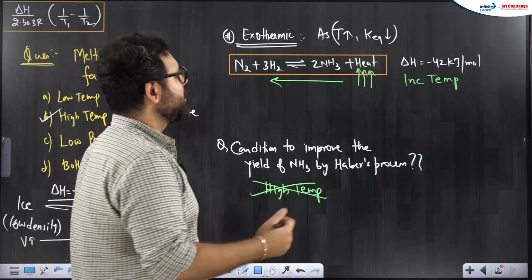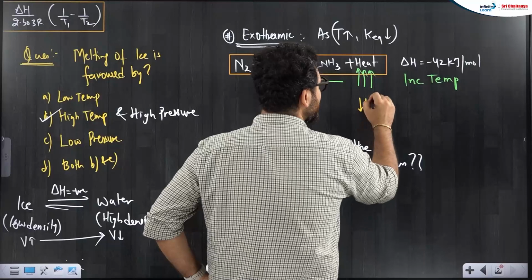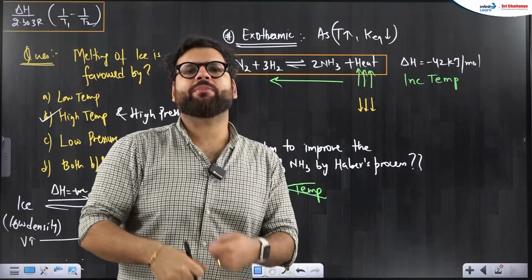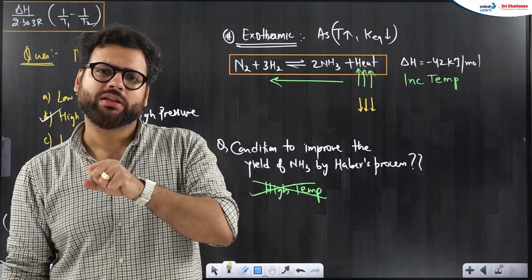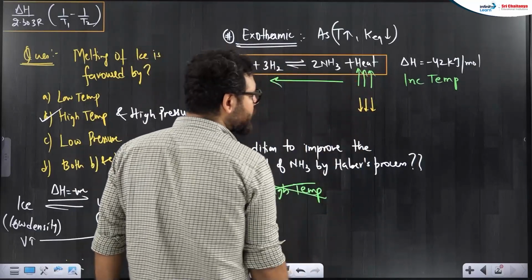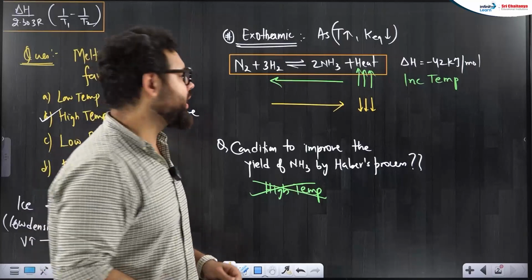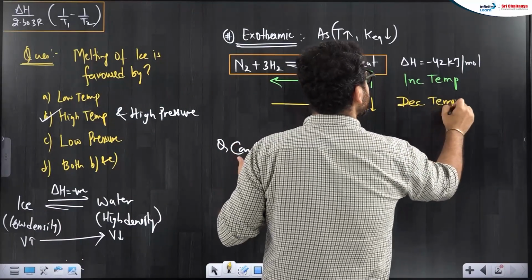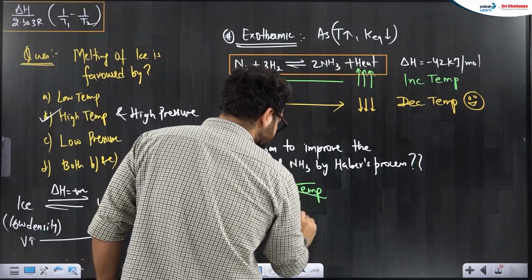Then low temperature. If I try to decrease the temperature, it means nothing but taking out the heat. You took this mixture and kept it in a refrigerator, let's say. The refrigerator will suck its heat out. So when the heat is taken out, the reaction will say you are trying to decrease the heat, I will make more heat by moving forward. So the reaction will move forward, and more ammonia will be produced. So decreasing temperature becomes a good option for us. Yes, low temperature is the correct answer here.